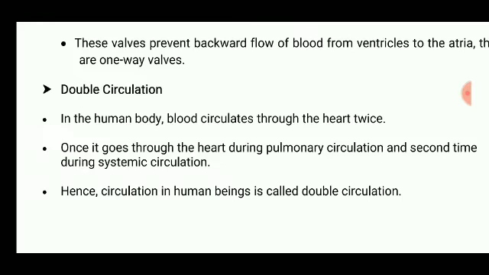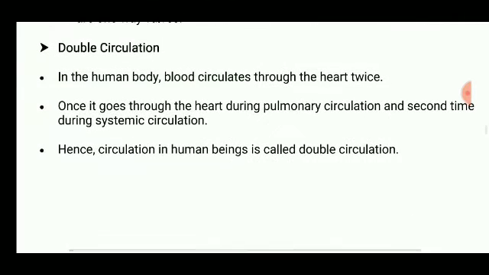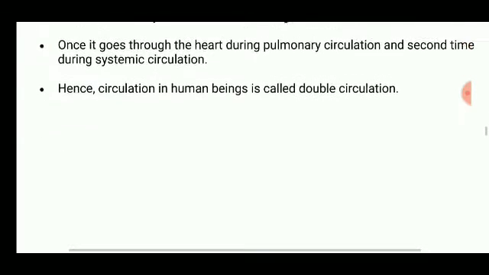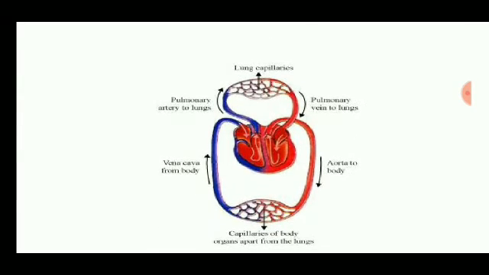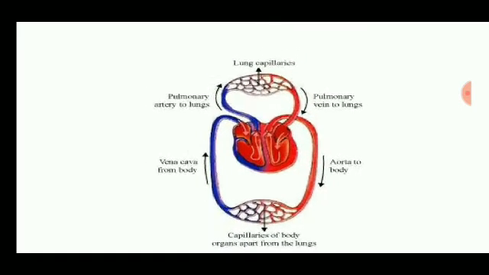Now, the double circulation means that blood passes through the heart twice. Once it goes through the pulmonary circulation and the second time during systemic circulation. Hence, circulation in human beings is called double circulation. As you can see, the red color indicates the oxygenated blood, while the blue color indicates the deoxygenated blood.